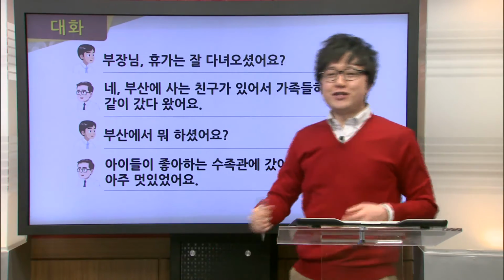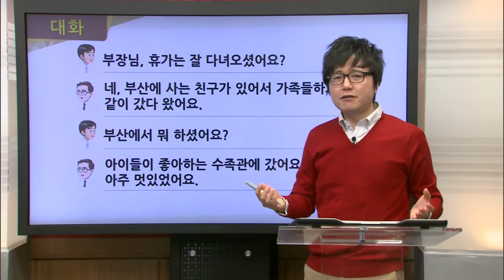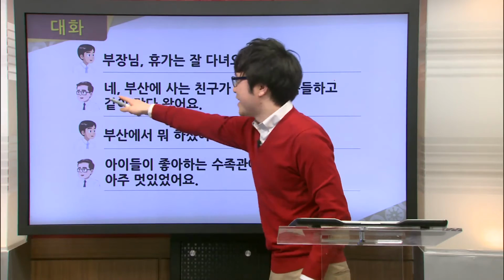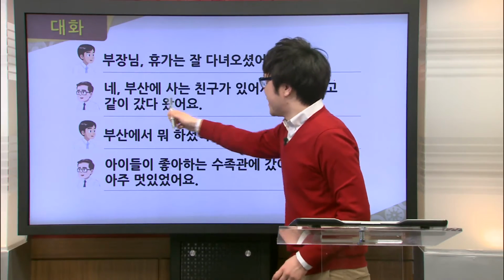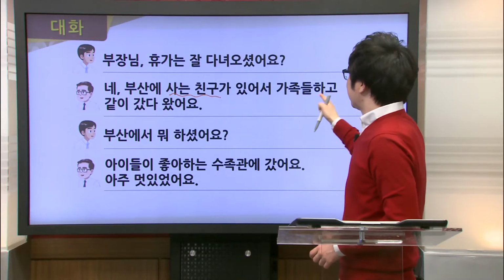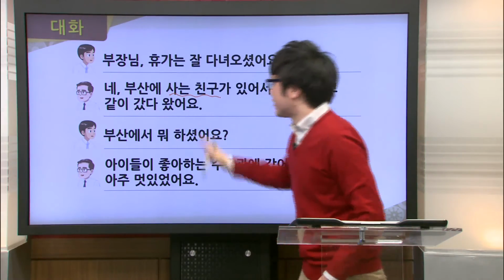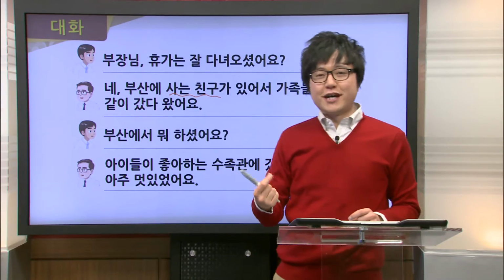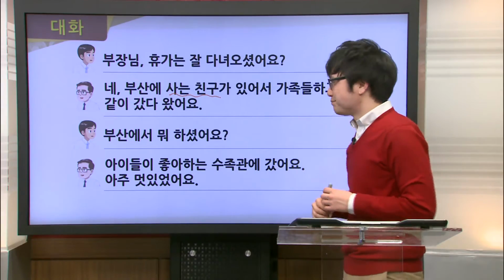So, did you enjoy your trip? And so how did Mr. Lee respond? He responds by saying, 네, yes. 부산에 사는 친구가 있어서 가족들하고 같이 갔다 왔어요. Or in other words, because he has a friend in Busan, he went there with his family.